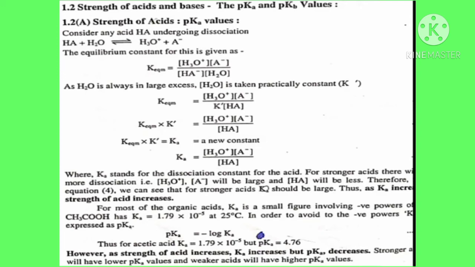Ka is a new constant, which stands for the dissociation constant. Ka is equal to H3O plus A minus divided by HA. For stronger acids, there is more dissociation, so H3O plus and A minus will be large and HA will be less.